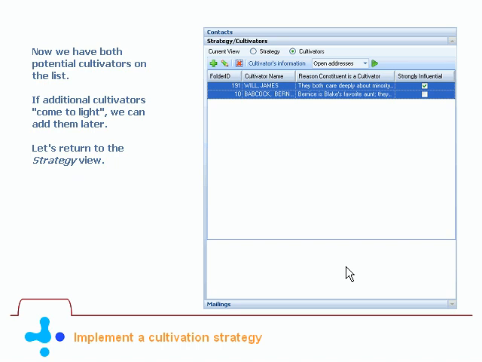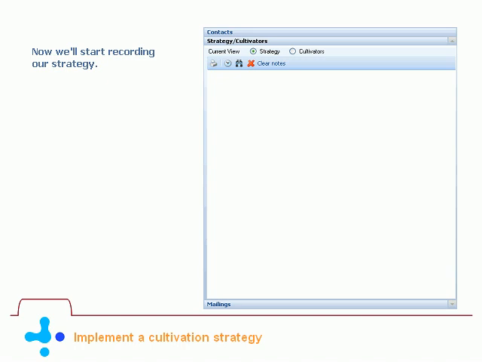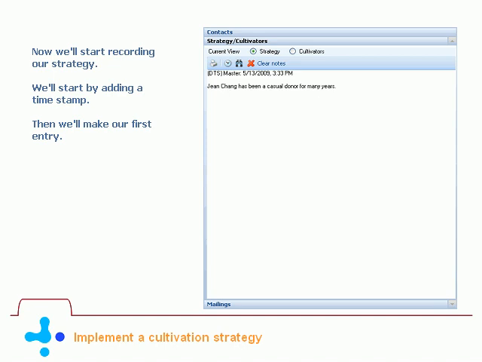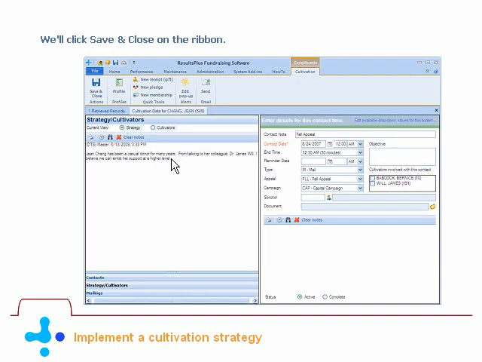Let's return to the strategy view. Now we'll start recording our strategy. We'll start by adding a timestamp. Then we'll make our first entry. For now, let's save this entry. We'll click Save and Close on the ribbon.